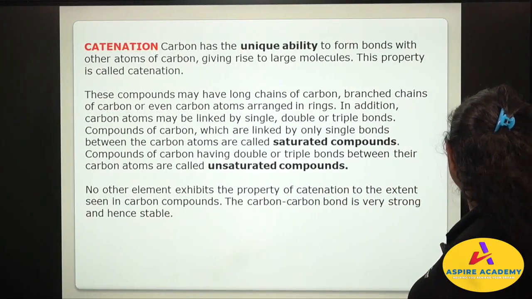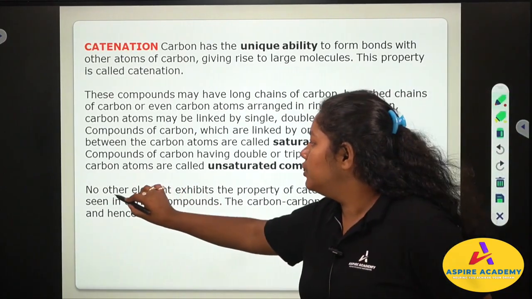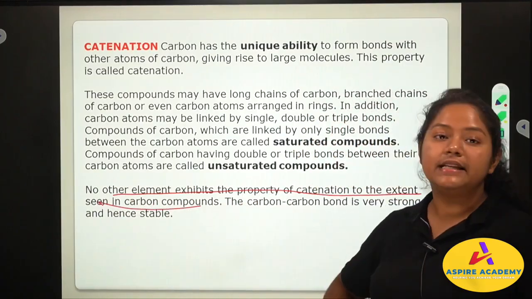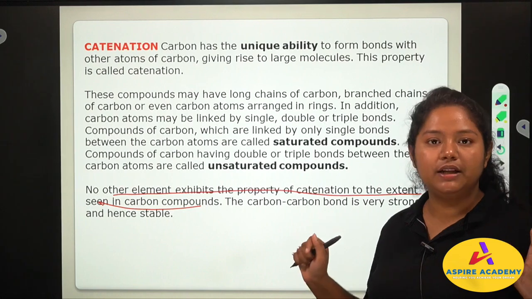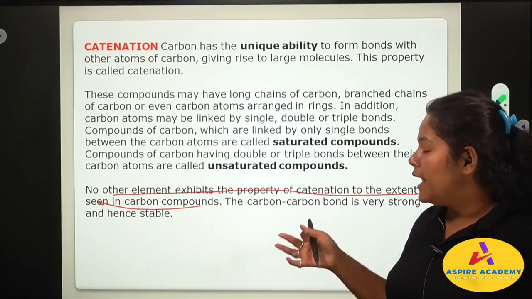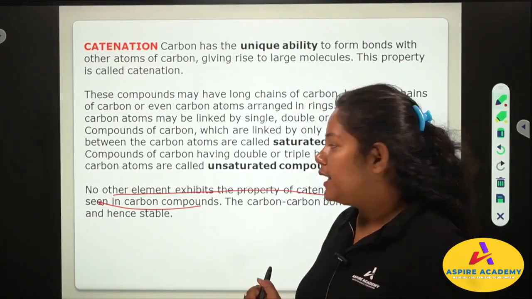Also, you have to remember that no other element exhibits the property of catenation to the extent that it is seen in carbon. Like I said, carbon has some uniqueness in it that it can form bonds, and that cannot be seen in other elements.